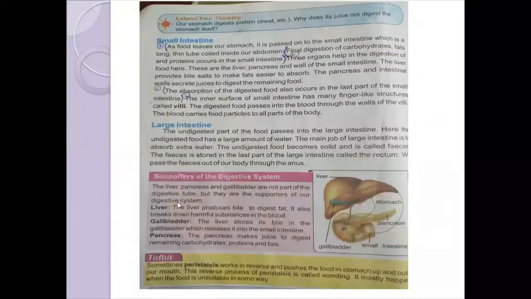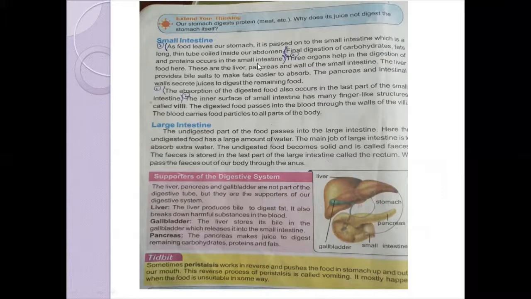The fourth part of the digestive system is the small intestine. As food leaves our stomach, it enters into the small intestine, which is a long, thin, coiled tube, and it is present inside our abdomen. The final digestion of carbohydrate, fats, and protein occurs in the small intestine. Why the final digestion? It means carbohydrate is digested in the mouth, the protein is digested in the stomach. Now, which nutrient is left?